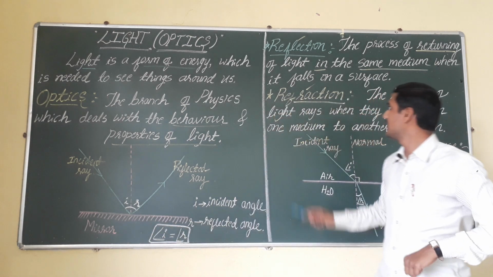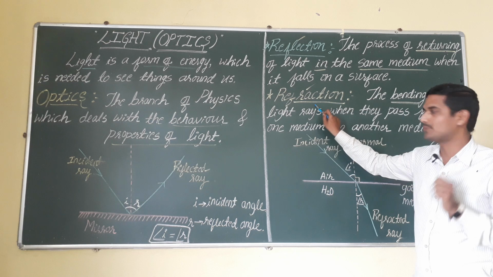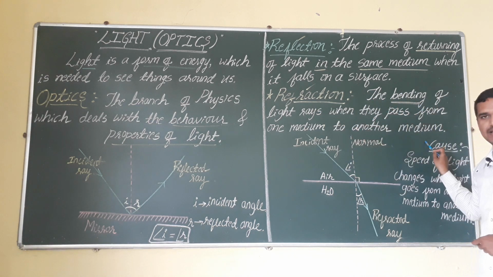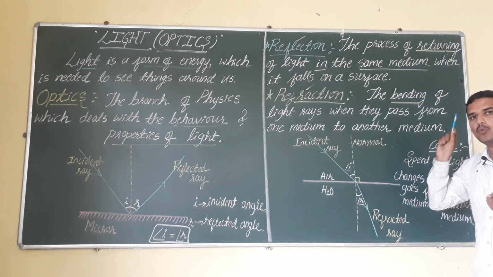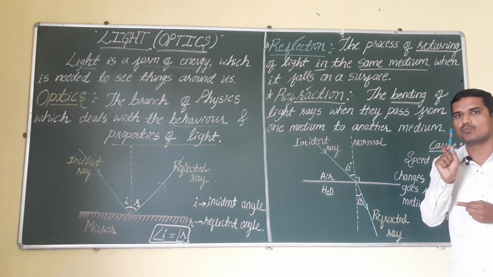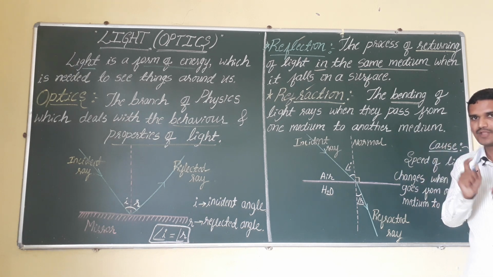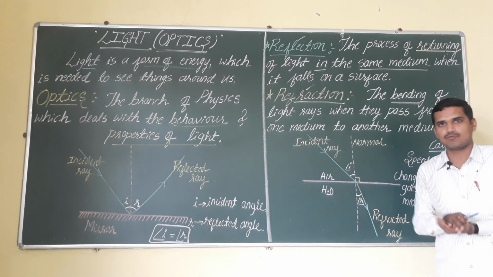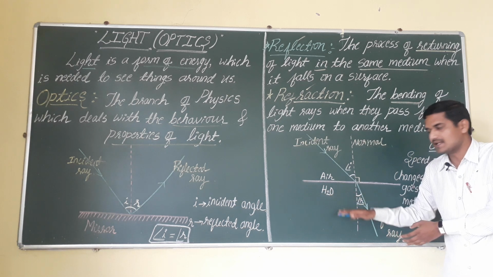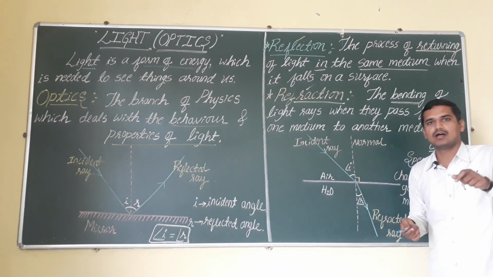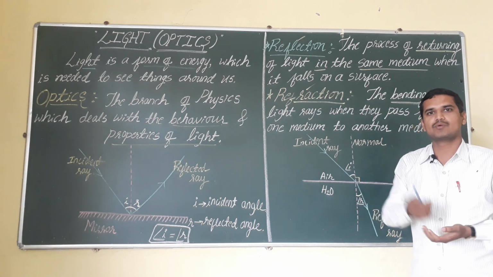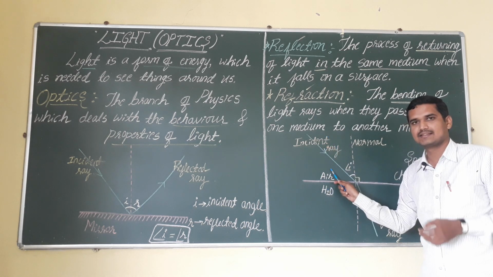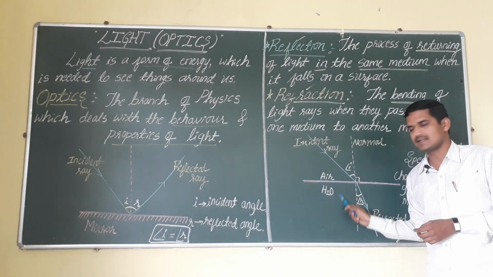And one more concept is there, that is called refraction. Observe here. Refraction is the bending of light rays when they pass from one medium to another medium. I am going to take a water medium here. Suppose there is a bucket of water, and this is called a denser medium. And light radiation, or a laser light, is taken through a rarer medium, that is the air medium. This is called a rarer medium and this is called a denser medium.